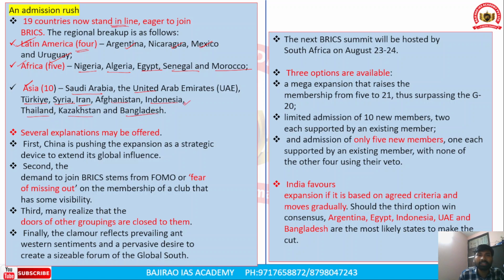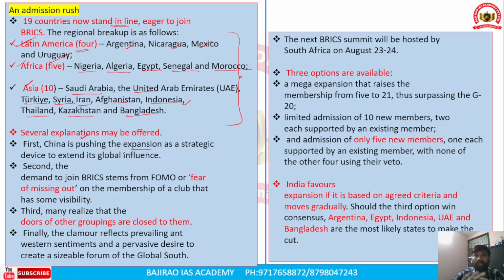So these are all the countries which have been showing their intention to be part of the BRICS grouping. However, there are several explanations that may be offered for these countries' intention to be part of the BRICS grouping. So, what are those explanations? We need to understand those explanations as well. First is that China is pushing for the expansion.